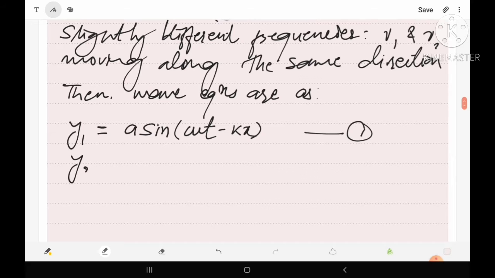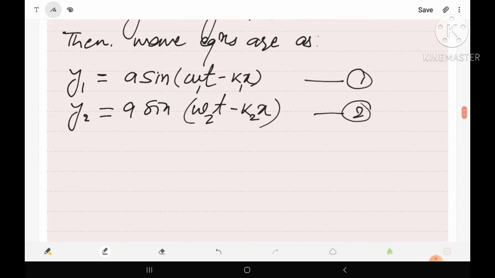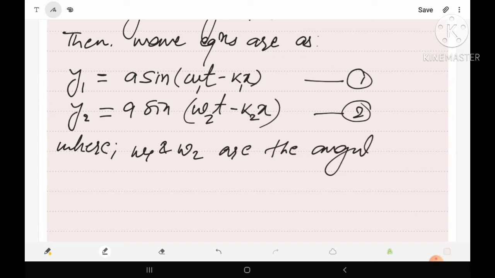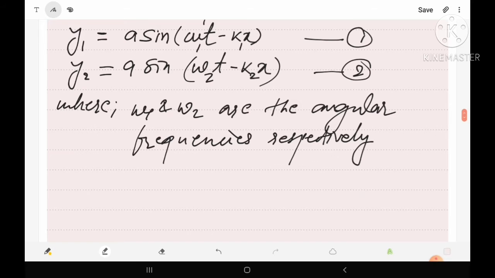Similarly for the second wave, suppose y2 equals A sine of omega 2 t minus k2 x, equation number 2, where omega 1 and omega 2 are the angular frequencies respectively, and k1 and k2 are the corresponding wave numbers.